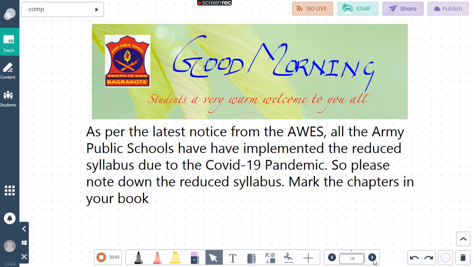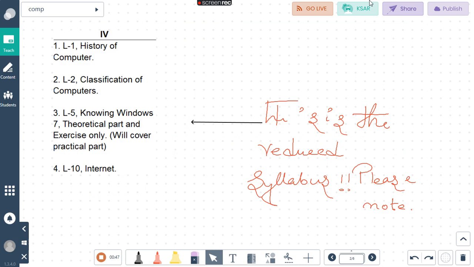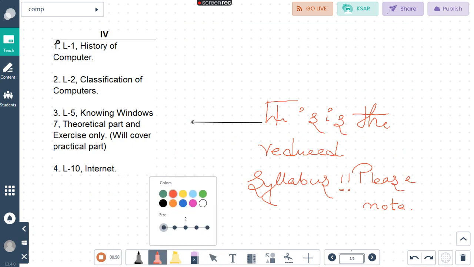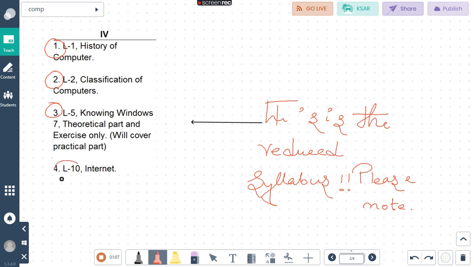So, please mark these chapters in your book. The chapter names are chapter 1. Chapters 1 and 2 have already come in your exam. After that chapter 3, then chapter number 5, chapter number 10. You will have practicals of chapter number 5 as well. So, I request you all to please mark these chapters in your book.